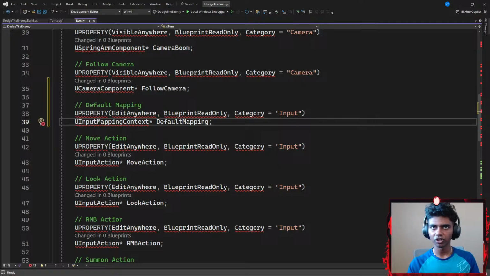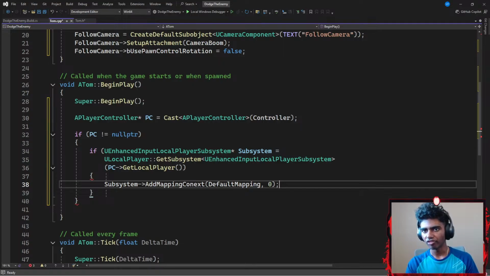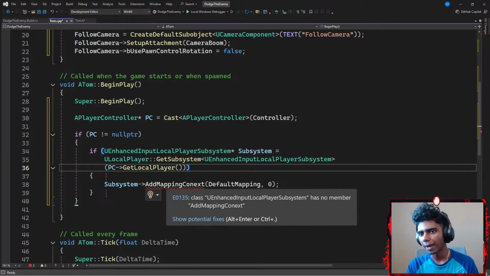There. And then I ended with a semicolon. Now the parameters that I'm going to be requiring here, first, it's going to be my default mapping. And second is going to be 0. 0 is my priority. And I think that's pretty much it. Why do I actually have expected approach parentheses? I think I need to add approach parentheses here. There we go. And then add mapping context.